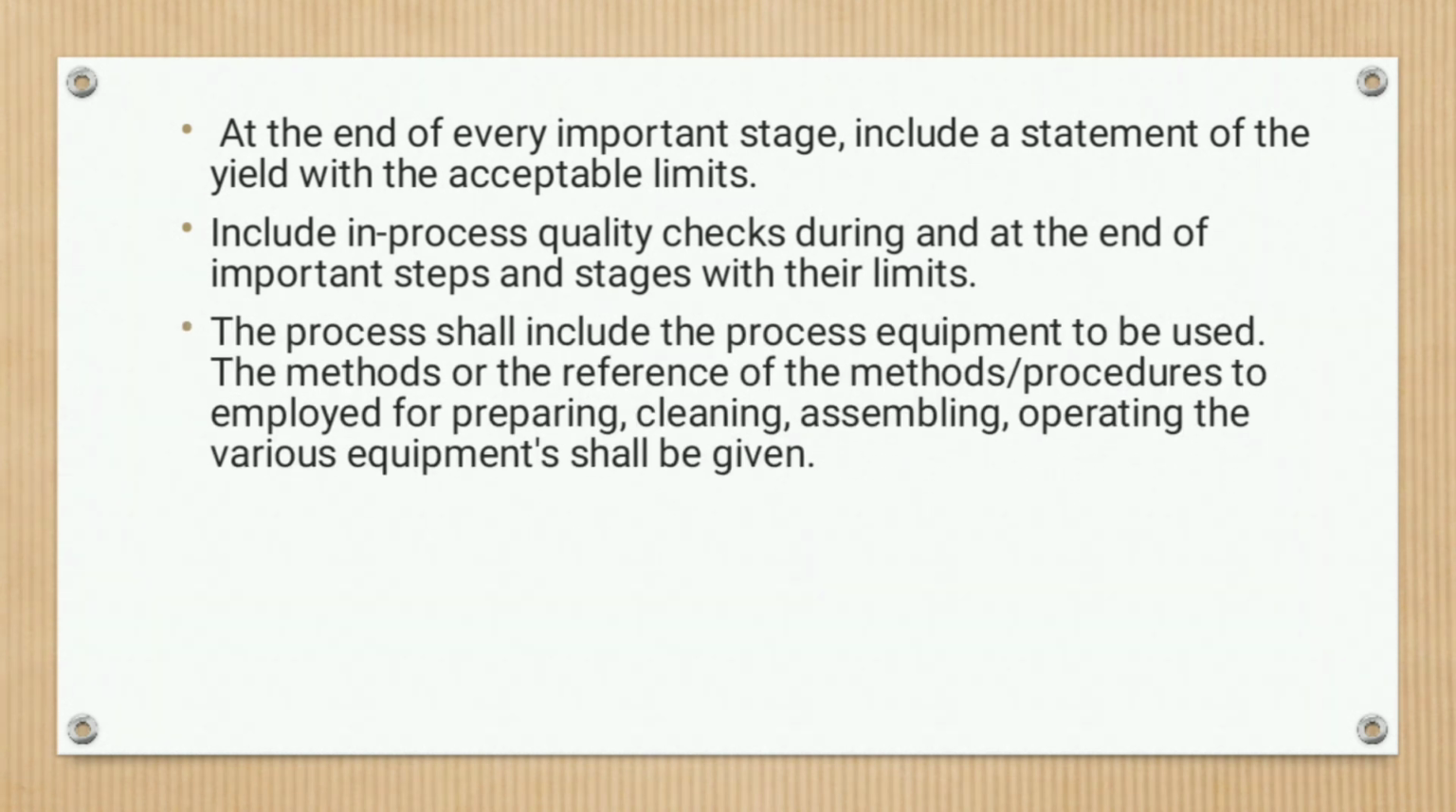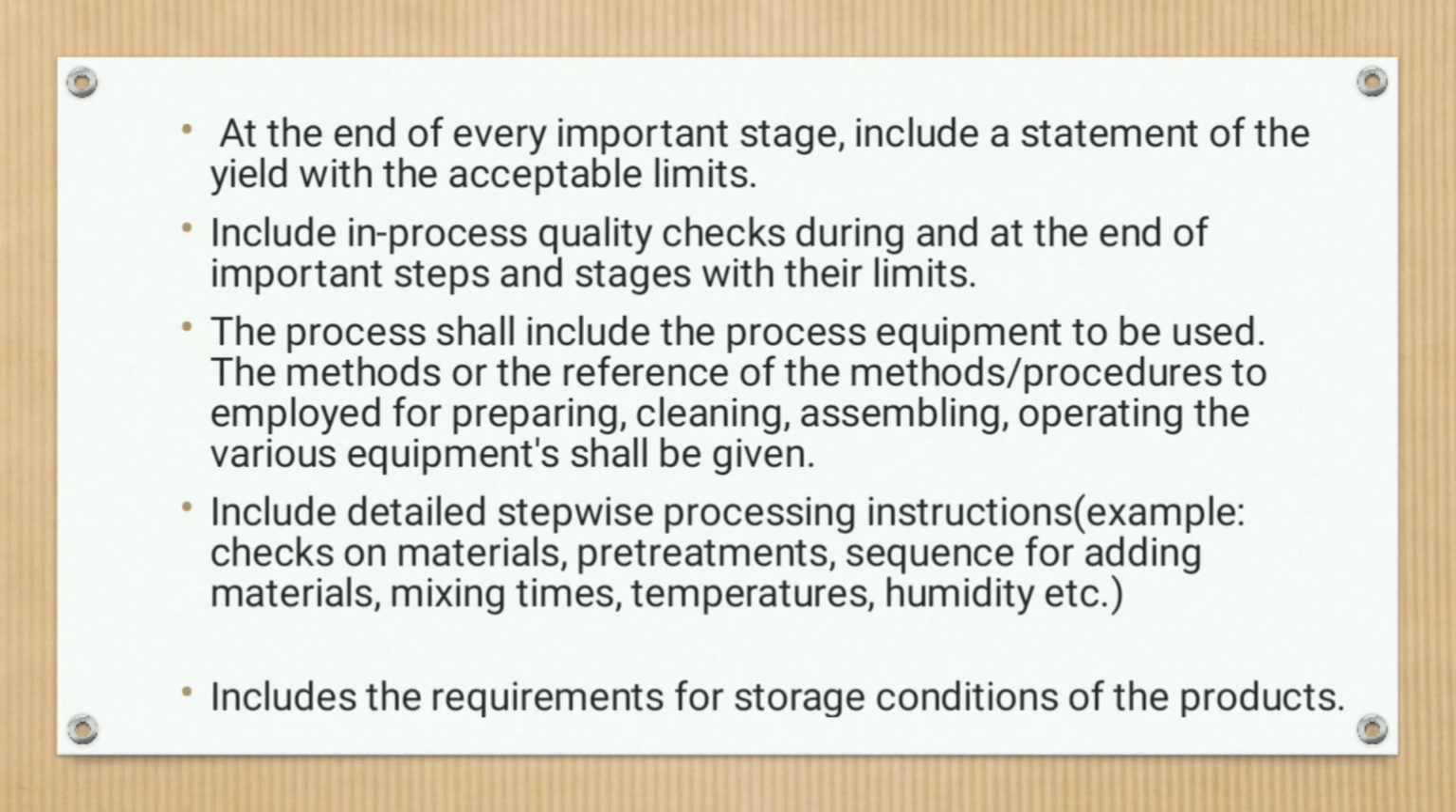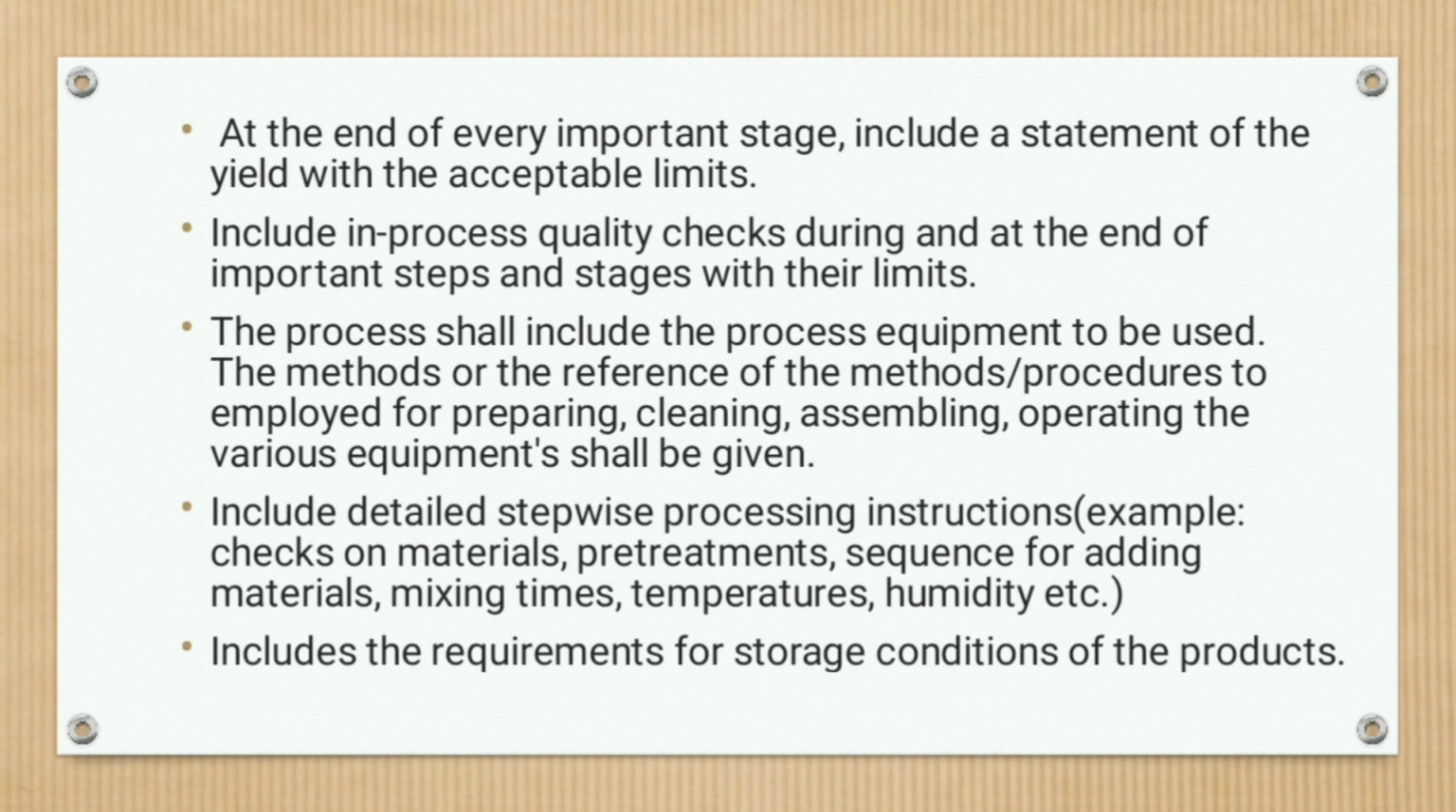Then the process shall include the process equipment to be used, and the method or the reference of the method procedures to be employed for preparing, cleaning, assembling, operating the various equipment shall be given. Then include detailed stepwise processing instructions, for example check of materials, then pre-treatments, sequence of adding materials, mixing time, temperature, humidity, etc. Then include the requirements of storage condition for the products.